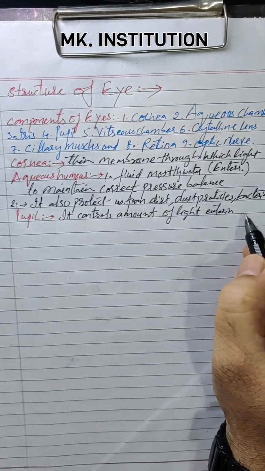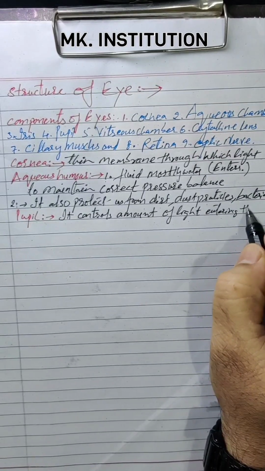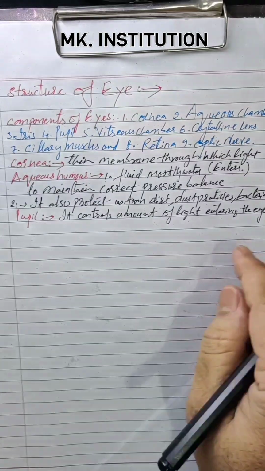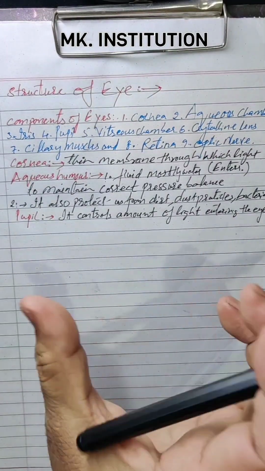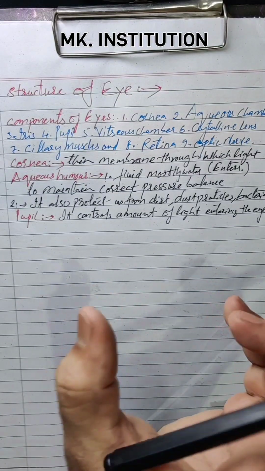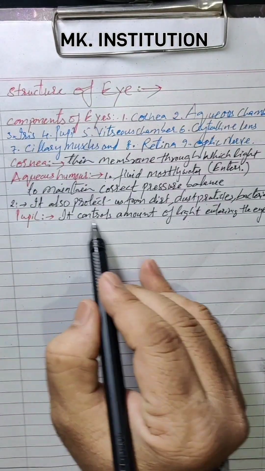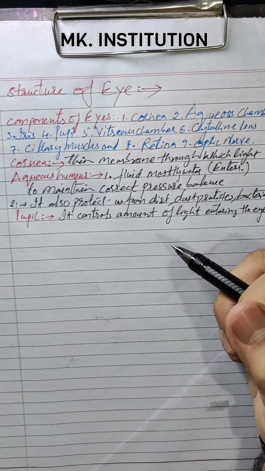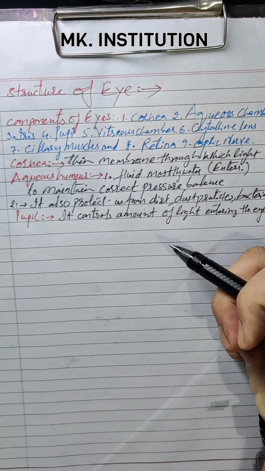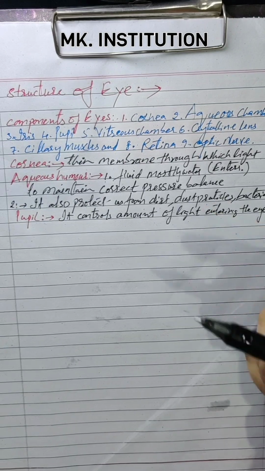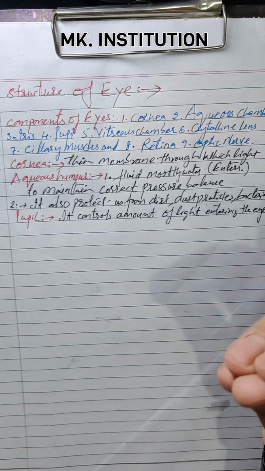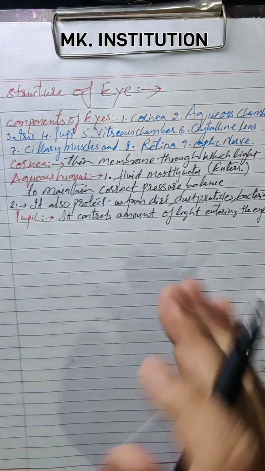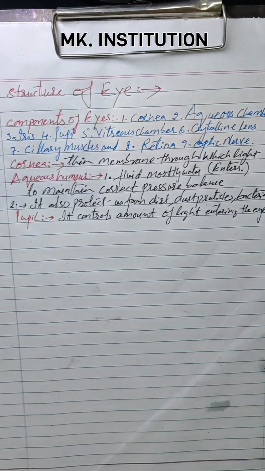How much quantity of light should enter the eye will be perfectly maintained by the pupil. If you open a torchlight in front of the eye, suddenly your eye will be closed, so an extra amount of light never passes. The eyelids will be closed, so the pupil controls this whole thing. Extra light it doesn't allow.